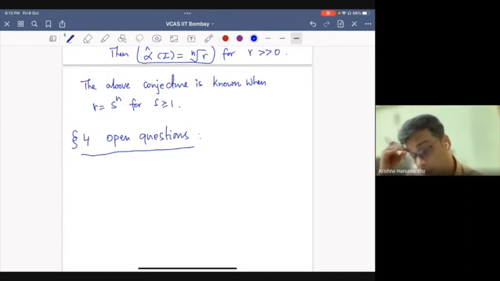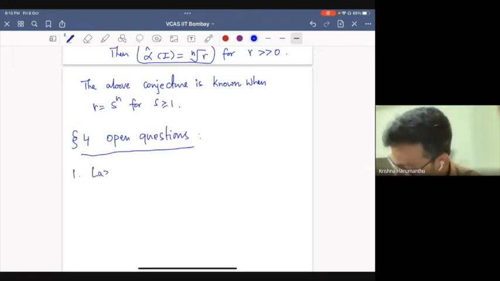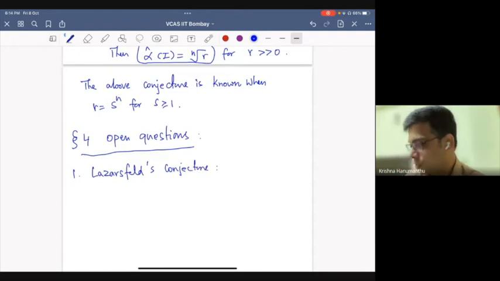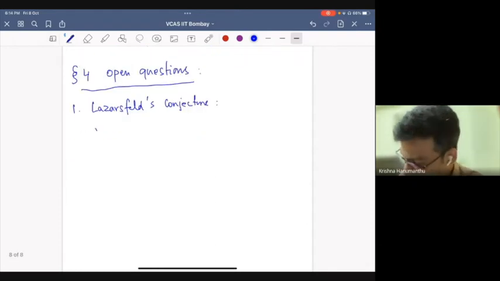One of the foundational results that I mentioned in the case of surfaces was proved by Ein and Lazarsfeld, who showed that for a very ample line bundle on a surface, the Seshadri constant at a general point is at least 1. Now there is a similar generalization of that for higher dimensions. This is called Lazarsfeld's conjecture.